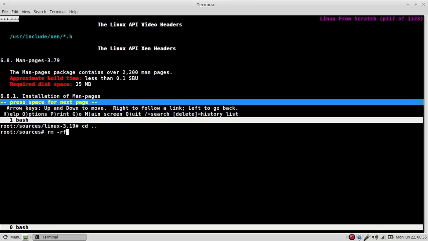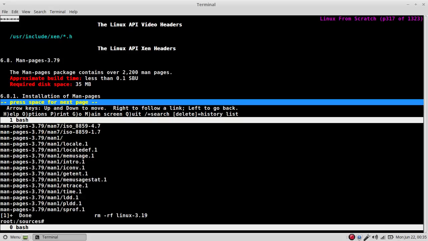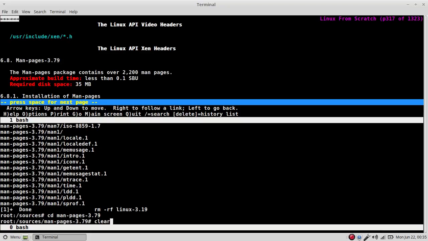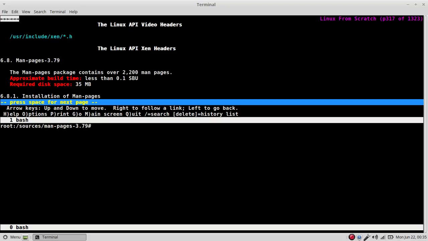Now I'm going to remove my Linux kernel quietly. Okay. tar xvf man pages. Man pages. I want to see something. Grep Linux.